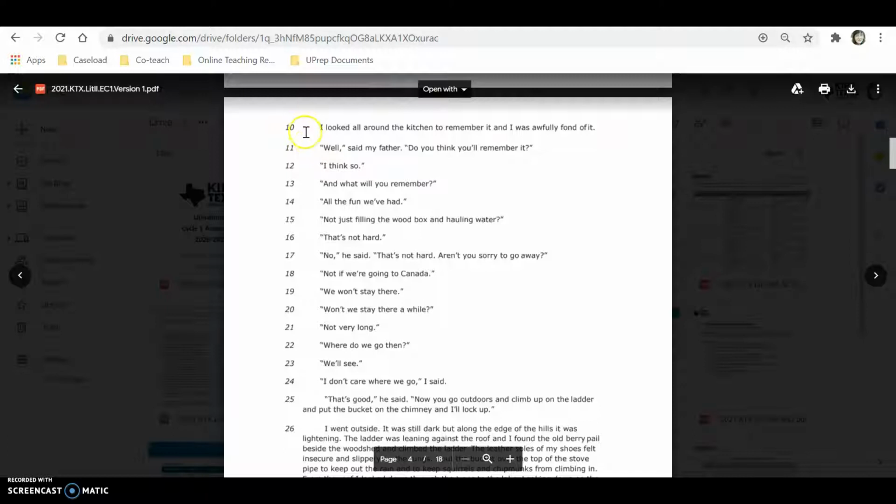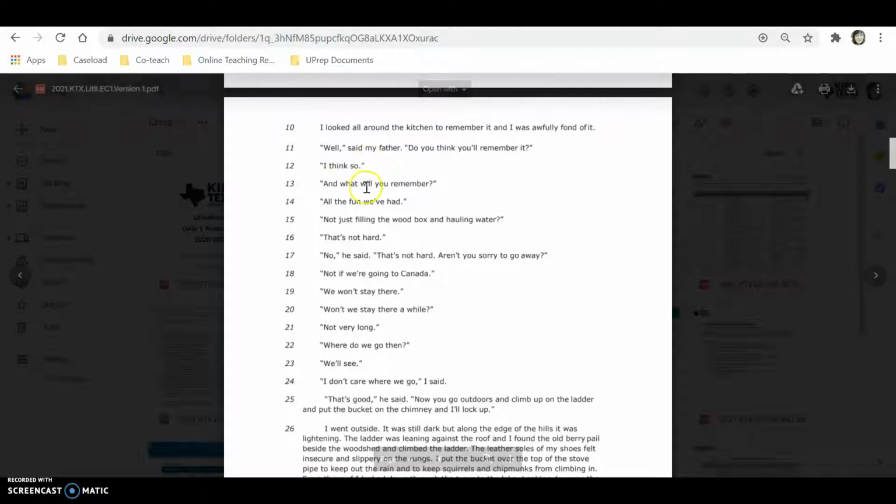Okay, moving on. I looked all around the kitchen to remember it, and I was awfully fond of it. "Well," said my father, "do you think you'll remember it?" "I think so." "And what will you remember?" "All the fun we've had." "Not just filling the wood box and hauling water?" "That's not hard." "No," he said, "that's not hard. Aren't you sorry to go away?" "Not if we're going to Canada." "We won't stay there." "Won't we stay there a while?" "Not very long." "Where do we go then?" "We'll see." "I don't care where we go," I said. "That's good," he said.